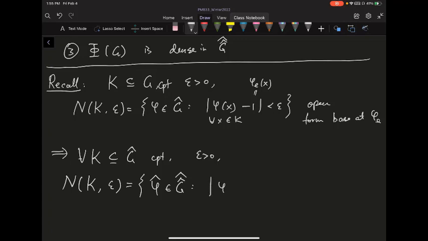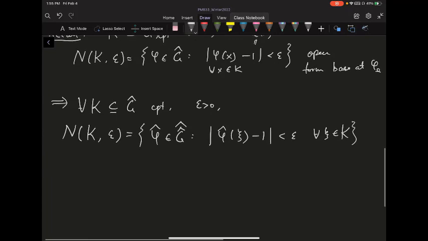And so this phi hat evaluated at, your group now is the G hat, so if you evaluate at, say, psi minus 1, that's going to be less than epsilon, for all psi inside this K. Okay, so this K is a compact subset of the dual group. We know these N_K(epsilon) are going to be a neighborhood base at the identity of the double dual. Okay, so they form a base at the identity inside the double hat.